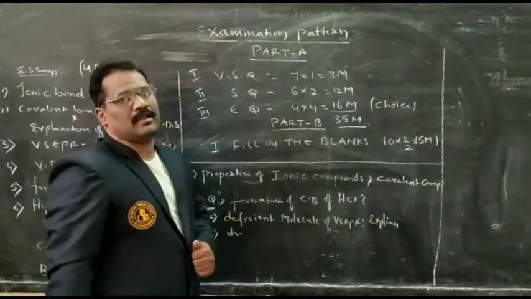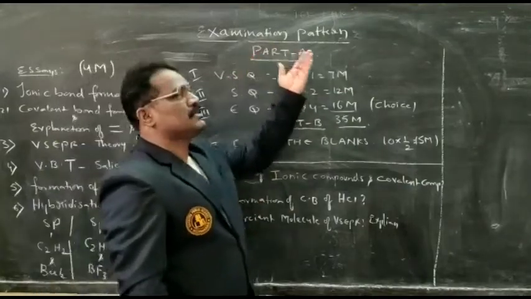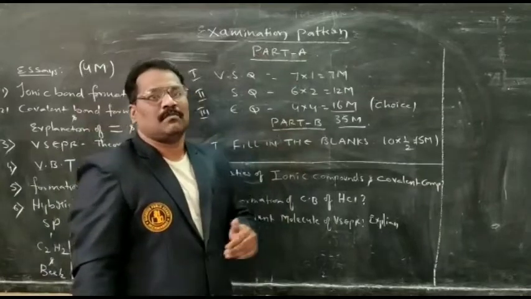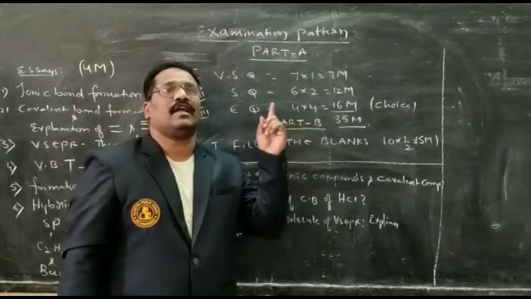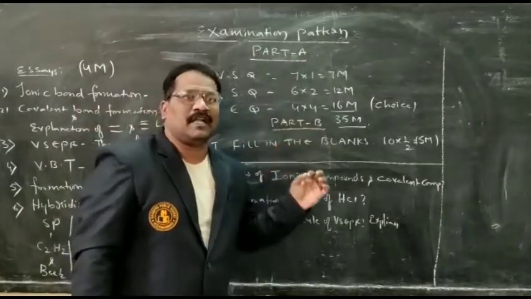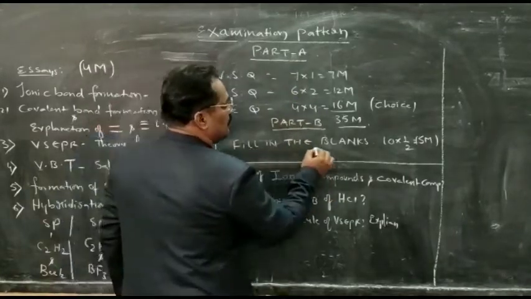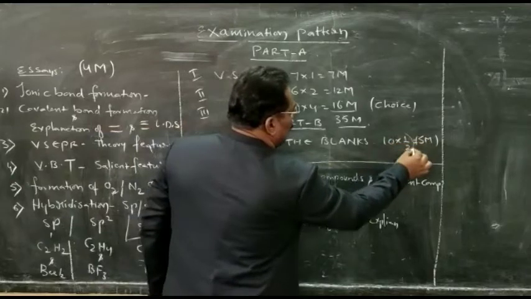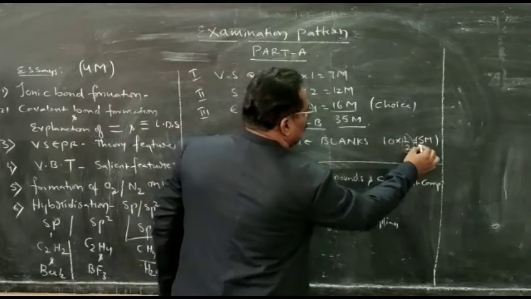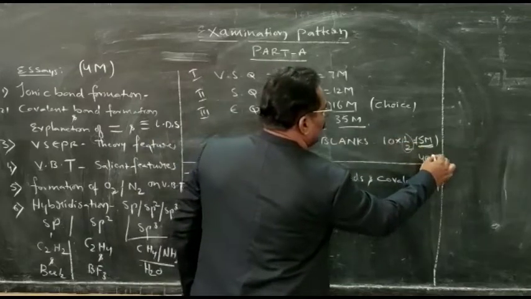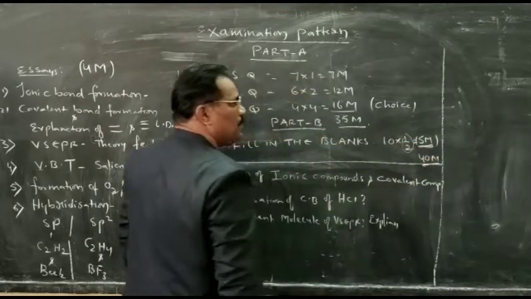Coming to part B. According to the annual examination pattern, there will be choose the correct answers. But here, as we have completed only one chapter, we have given fill in the blanks. Each bit will have half a mark, so 10 into half is equal to 5 marks. 35 plus 5, total it will be equal to 40 marks.